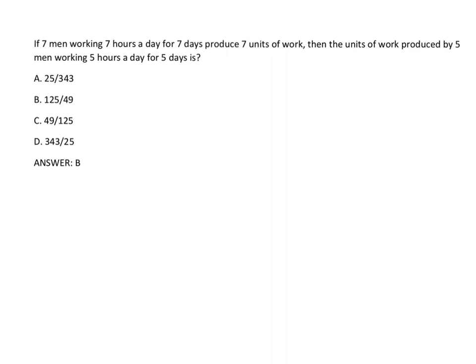If 7 men working for 7 hours per day and 7 days produce 7 units of work, then the units of work produced by 5 men working 5 hours per day for 5 days is. So here men, hours, days and units of work are involved. So the relationship between men, time and work is M1 D1 H1 by W1 is equal to M2 D2 H2 by W2.